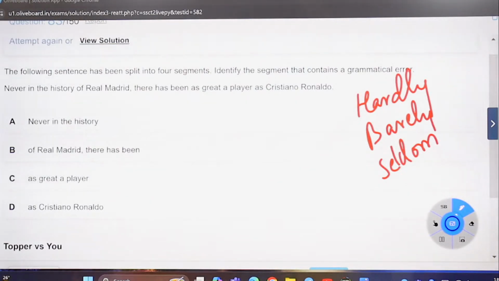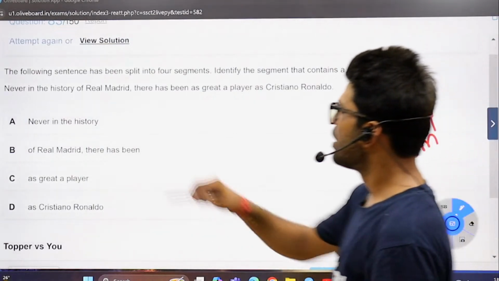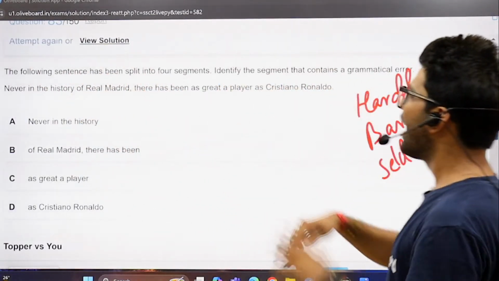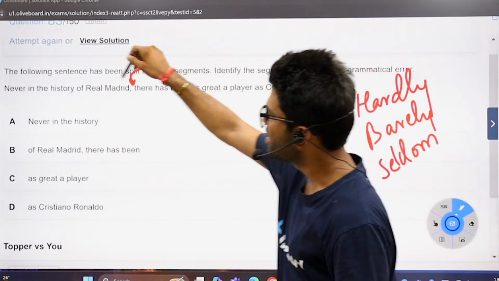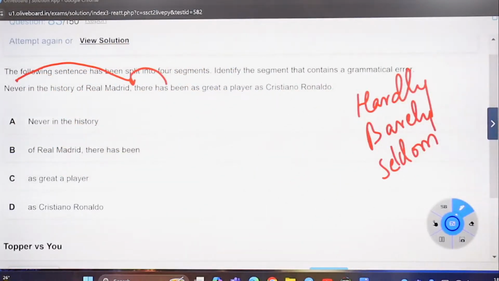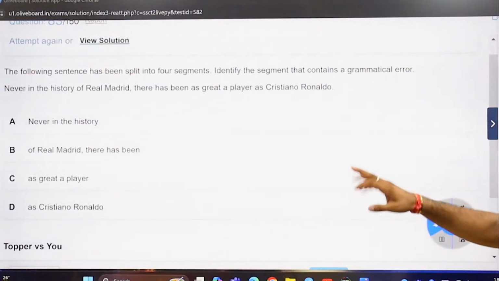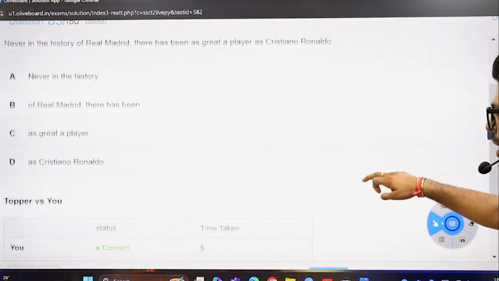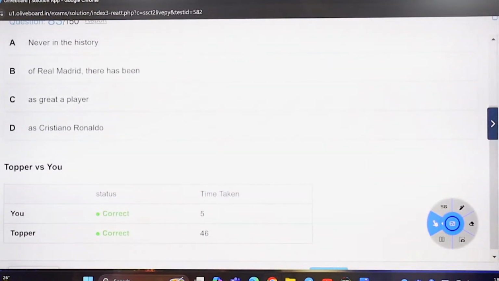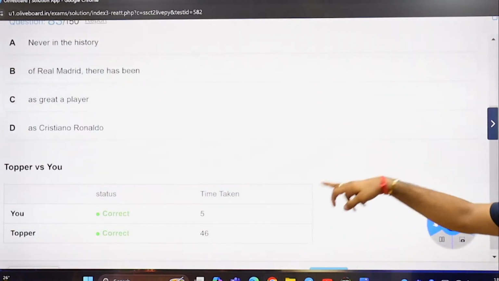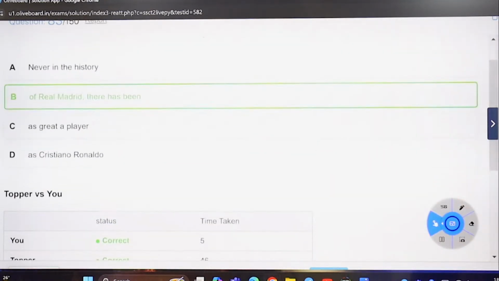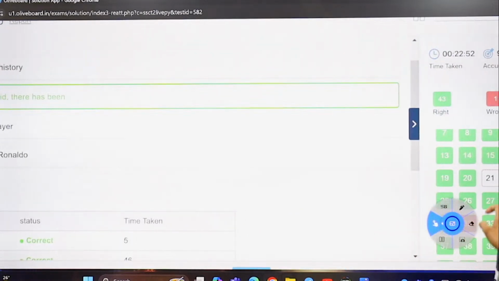Hello, KP, at the perfect time, we can say. So never in the history of India has there been such a mighty king. It'll have inversion. This has, because of the adverb never, will come first. And without even wasting 5 seconds, the time taken by me was honestly 5 seconds. Shikha, absolutely, thank you so much. Done. Next.